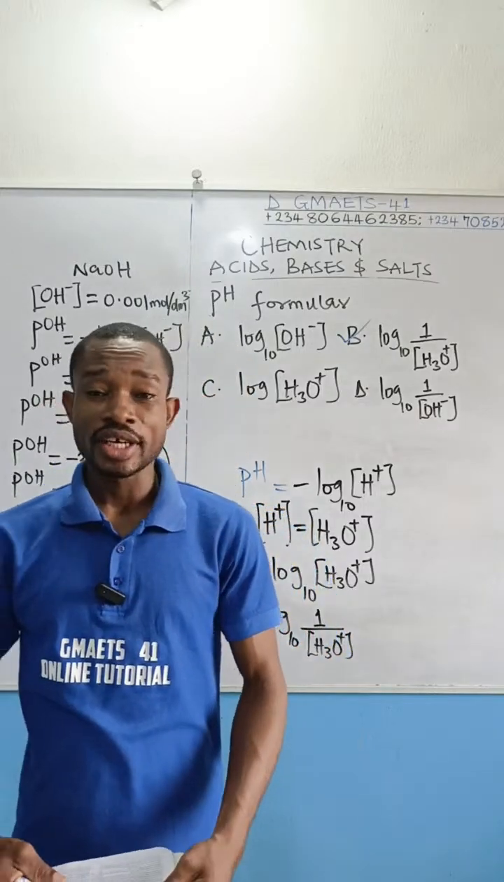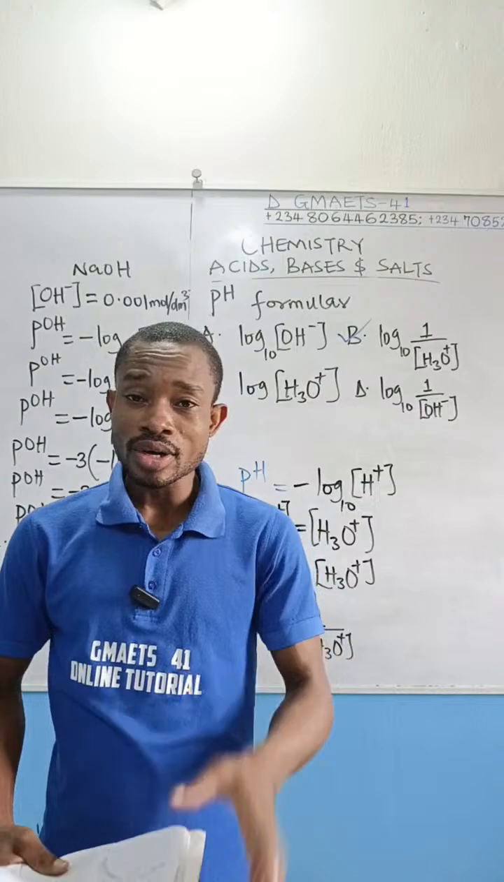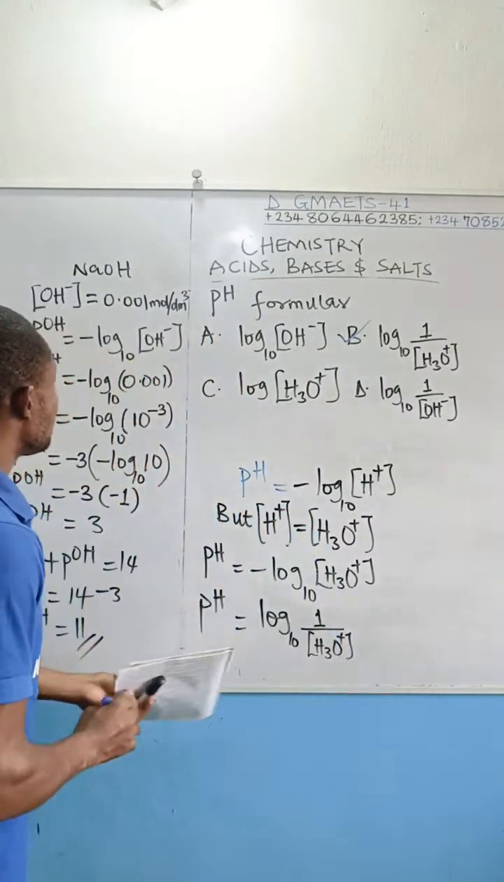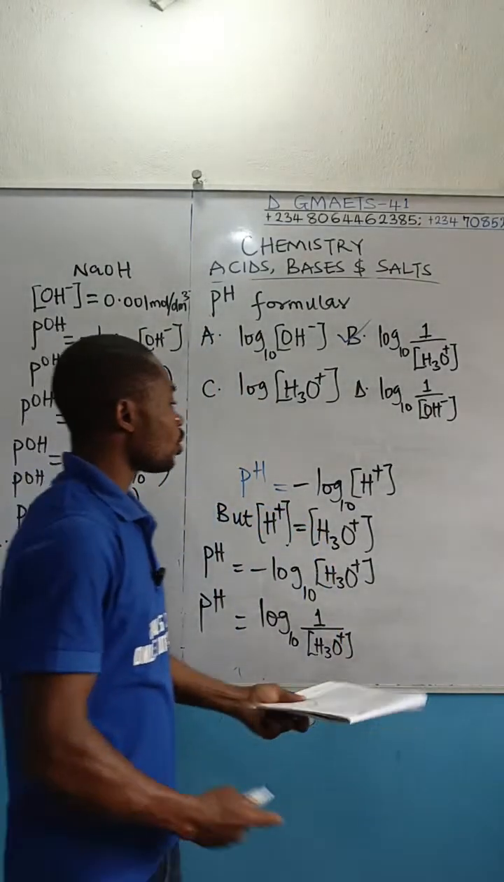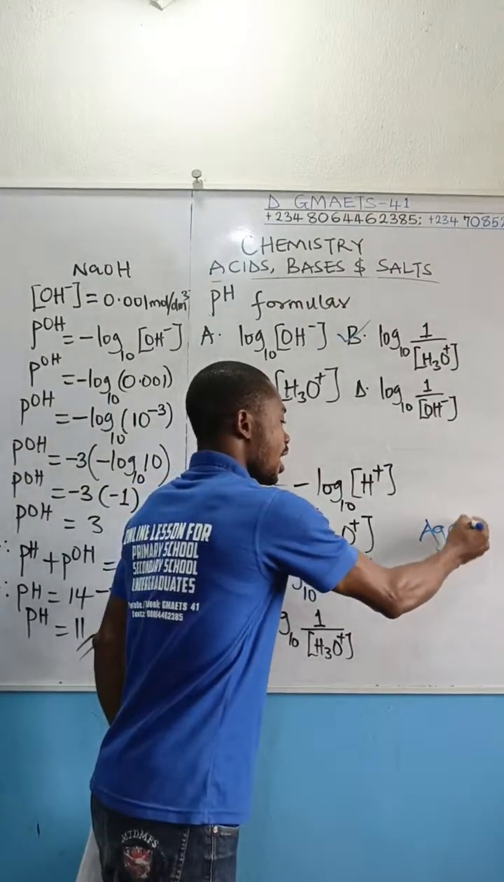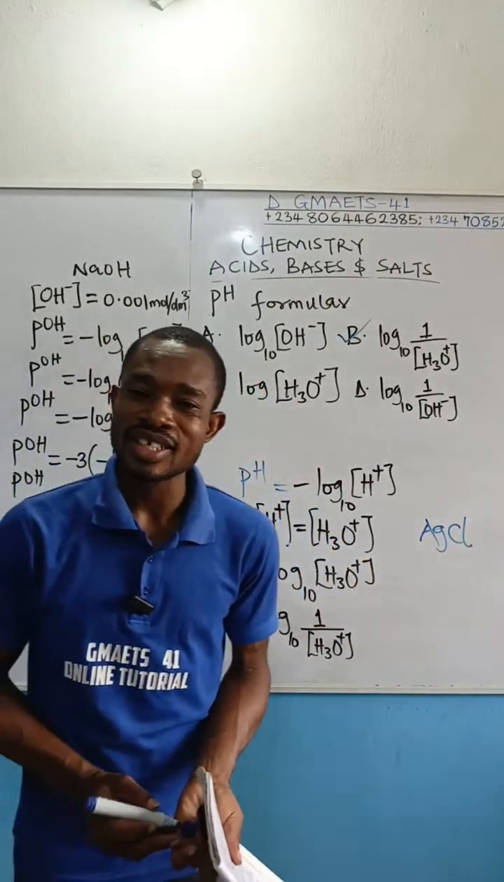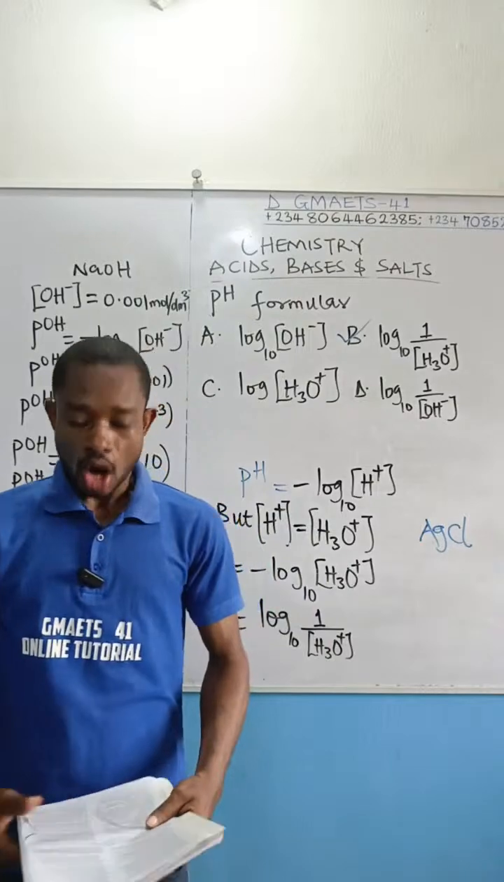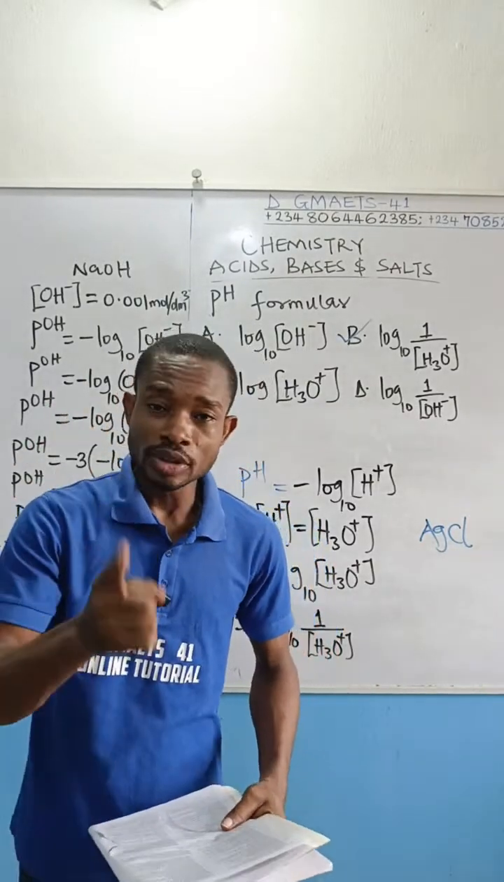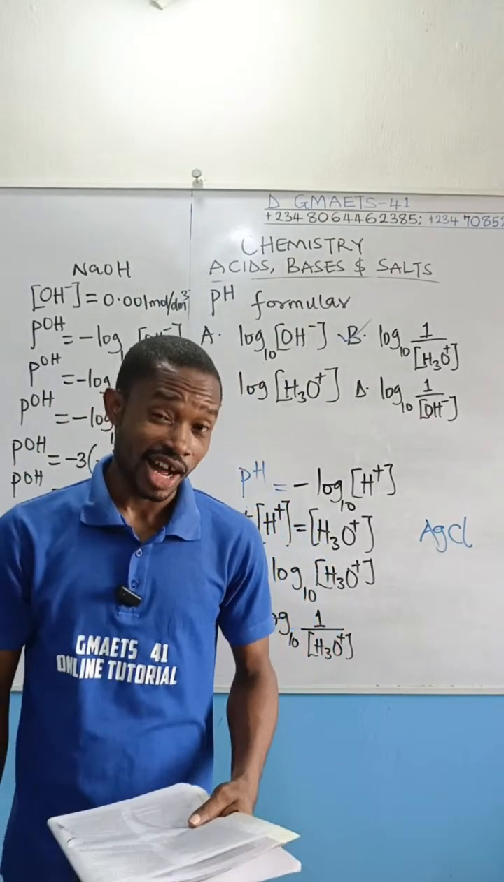I take the question again. Silver chloride, that is AgCl. How do you prepare it in the laboratory? Option A, double decomposition. I like that guy.